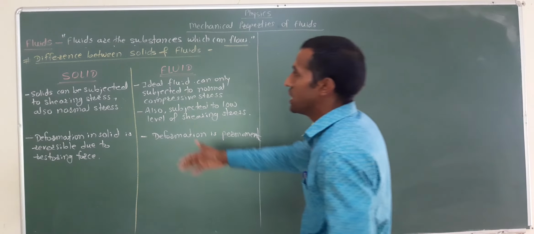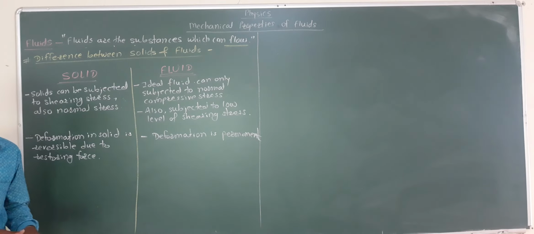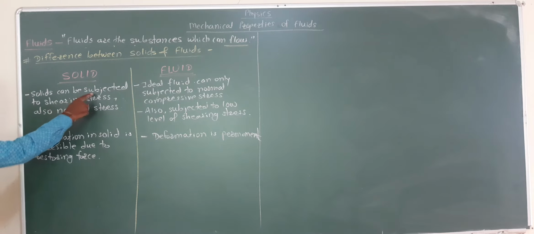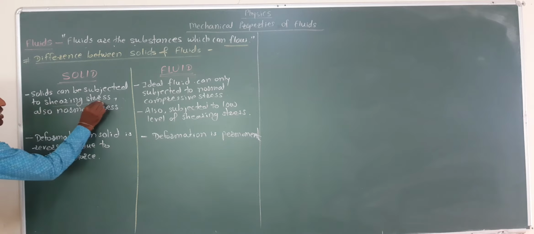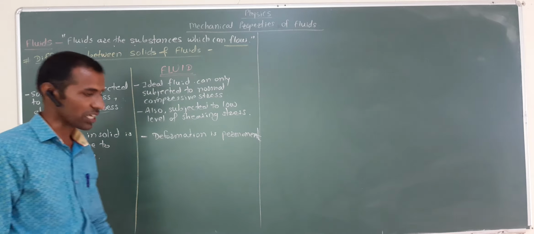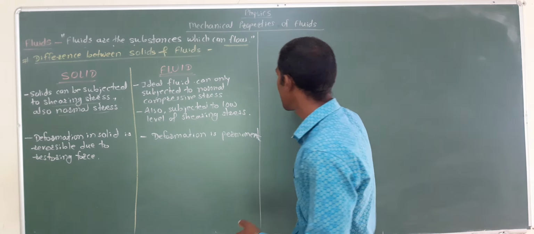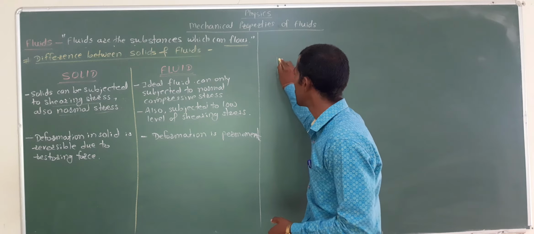Now the next is the difference between solids and fluids. So what is the main difference between solid and fluid? Solids can be subjected to shearing stress and normal stress. We can apply shearing stress and normal stress on the solid. Shearing stress is tangential stress.